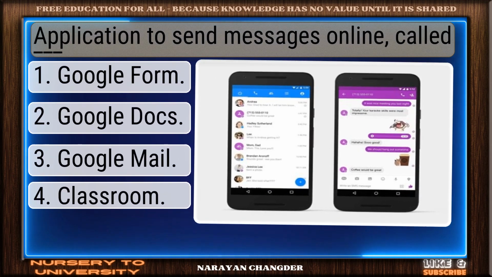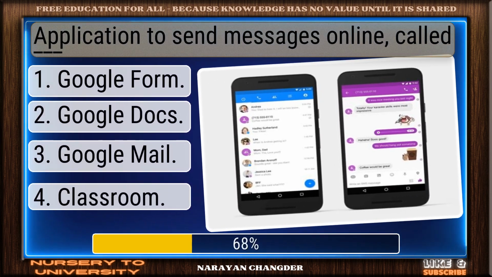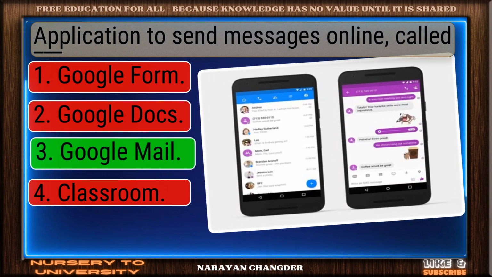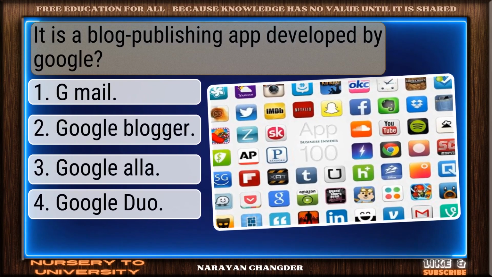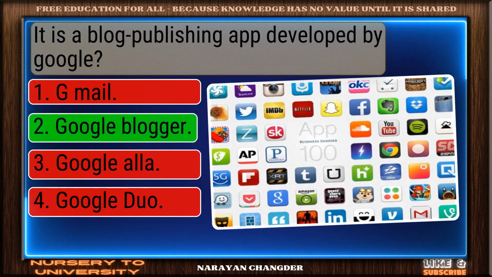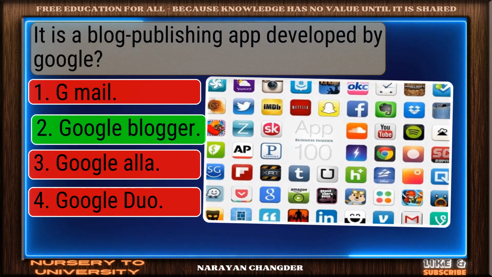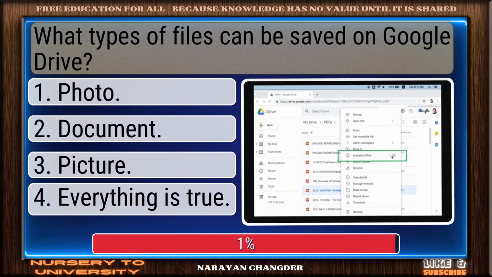Application to send messages online called dash. Exactly. Google Mail makes sense. It is a blog publishing app developed by Google. Clear logic. Your choice Google Blogger is sound. What types of files can be saved on Google Drive?